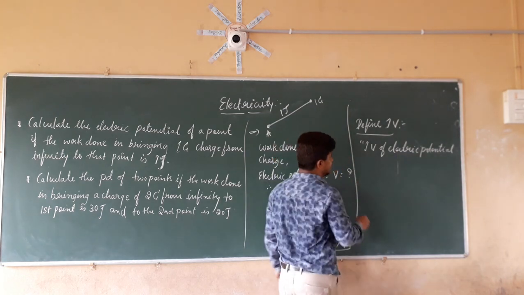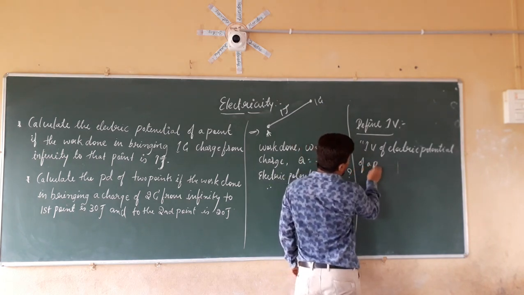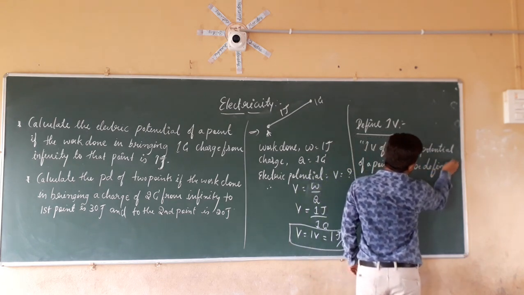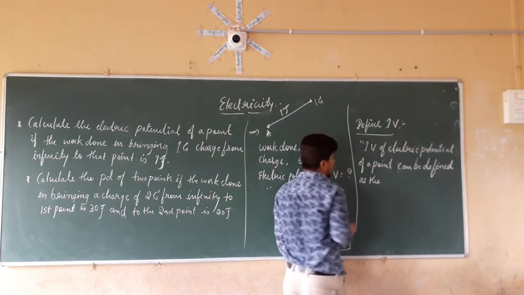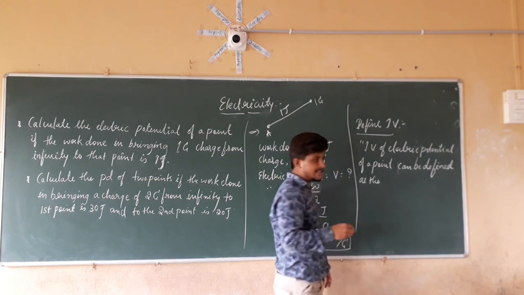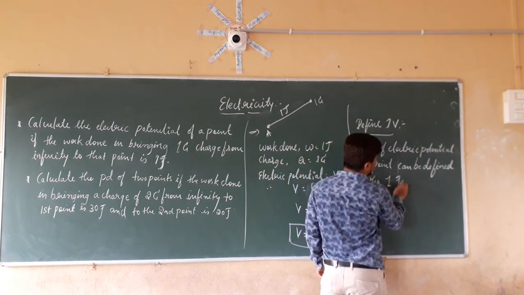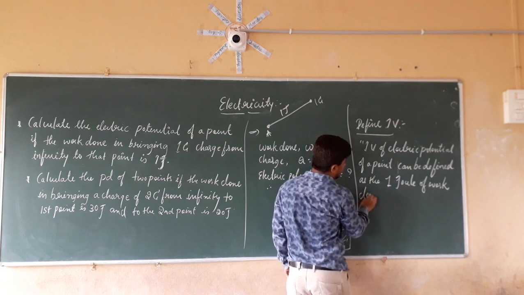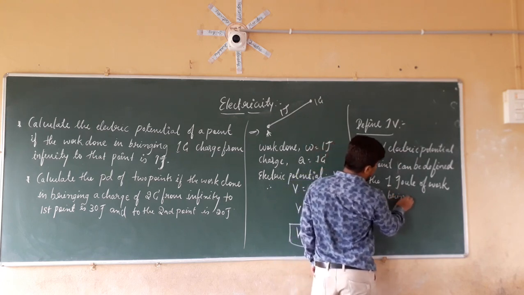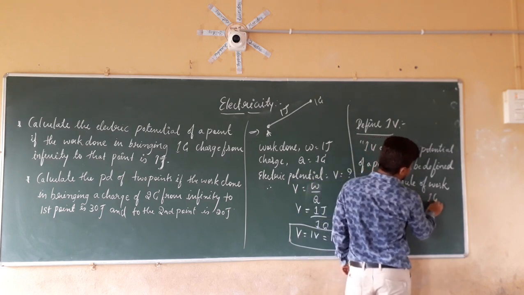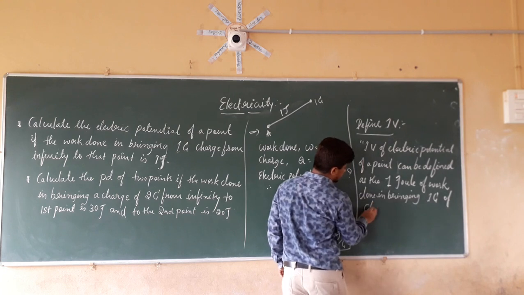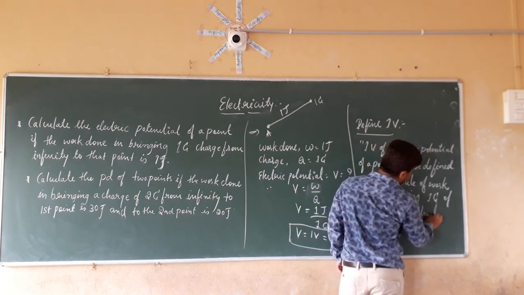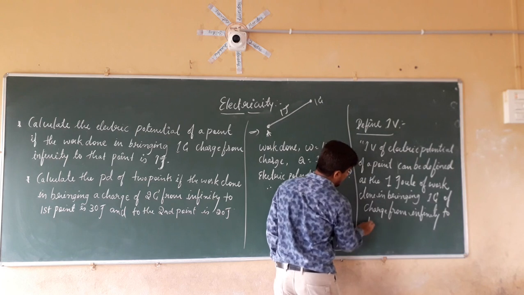So 1 volt of electric potential of a point can be defined as the 1 joule of work done in bringing 1 coulomb of charge from infinity to that point.